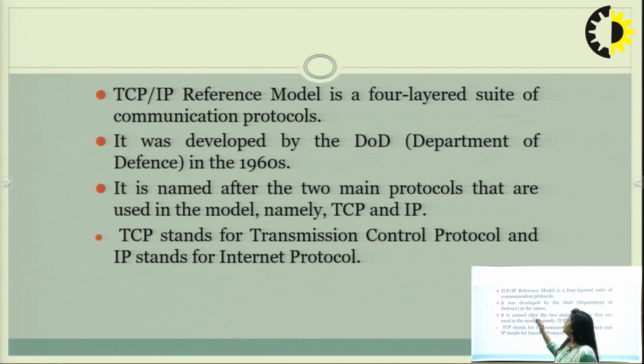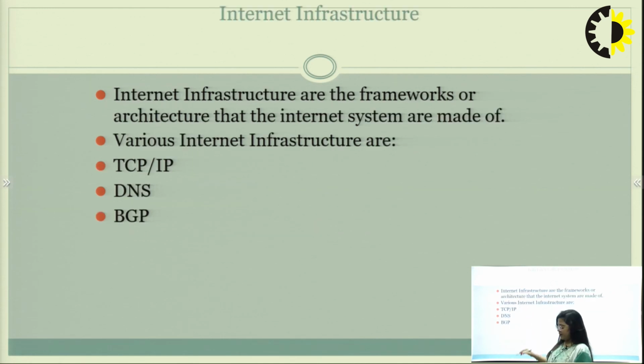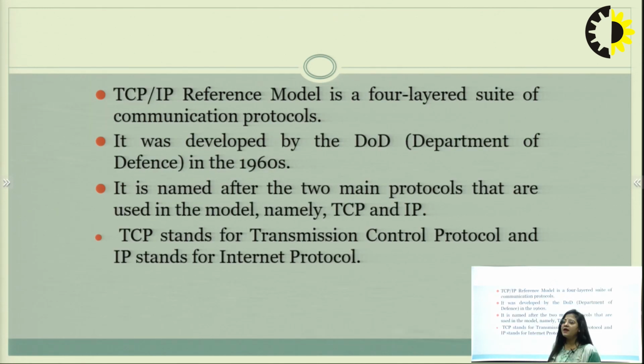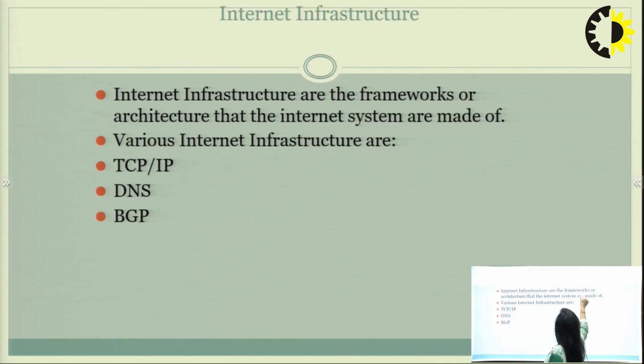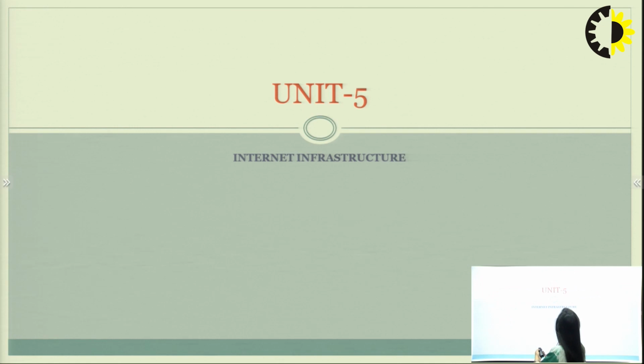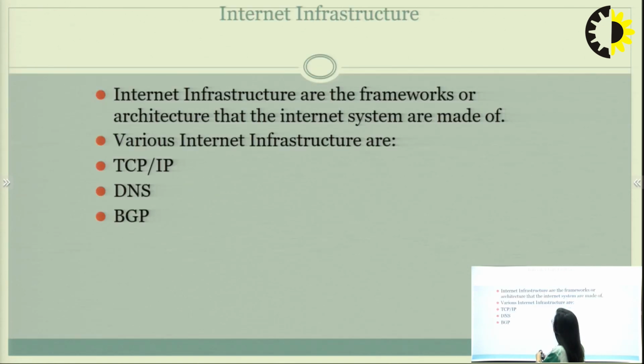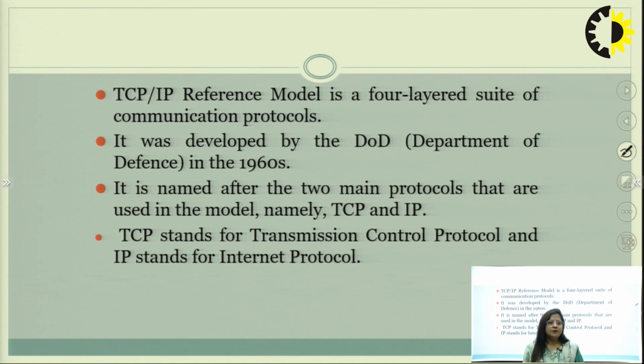After that comes the TCP/IP model, which has 4 layers, a combination of the 7 layers, which will be discussed in further slides.